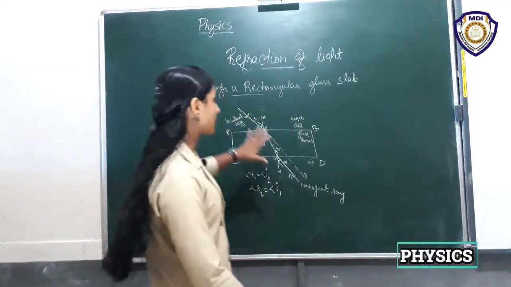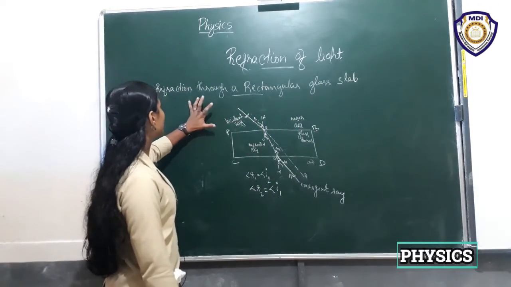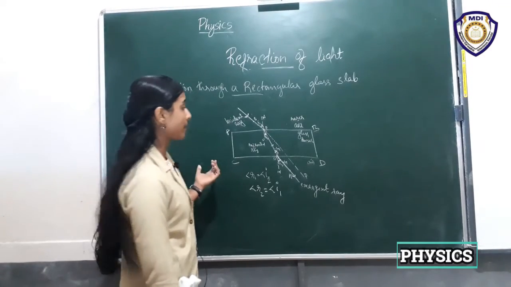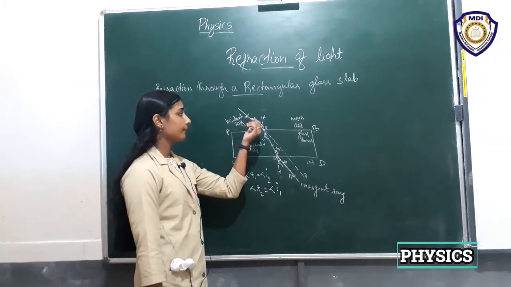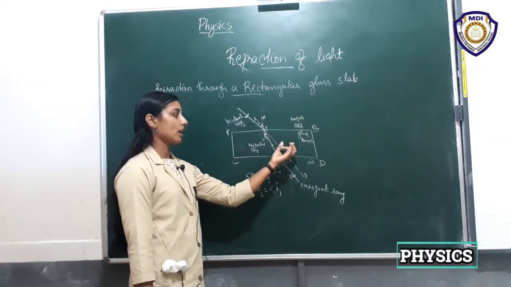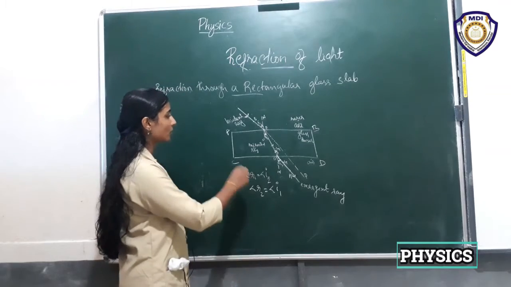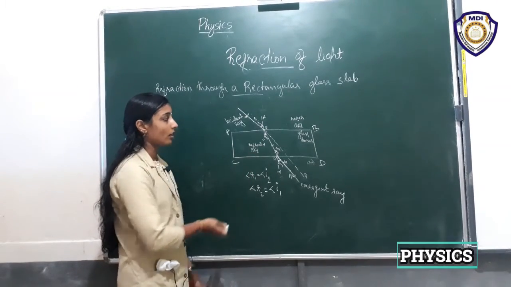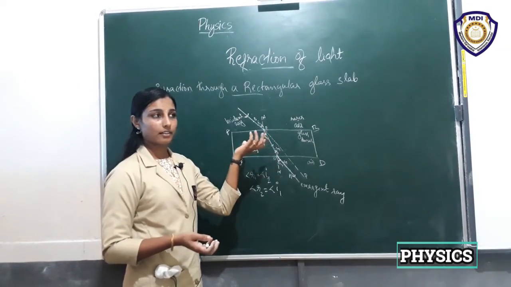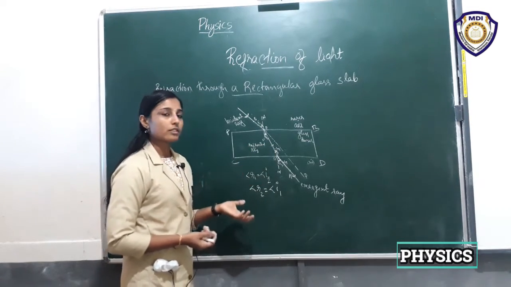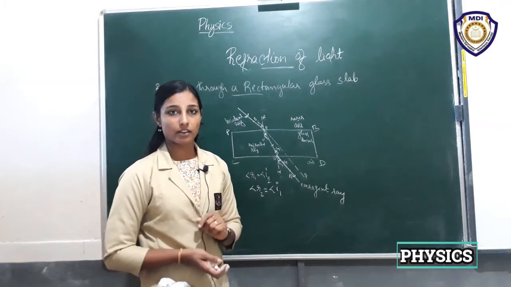Hope you understand what happens in refraction through a glass slab. The light ray enters from air to glass and from glass to air. The results obtained from this experiment we can use to make the laws of refraction.